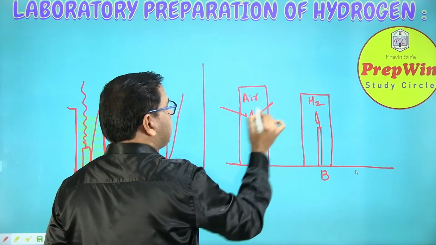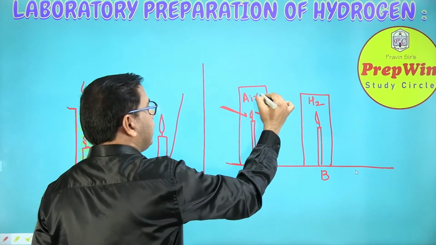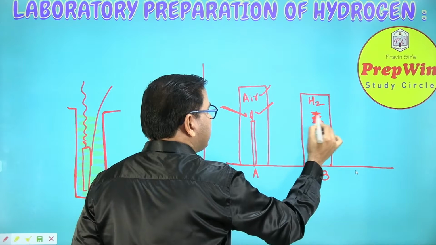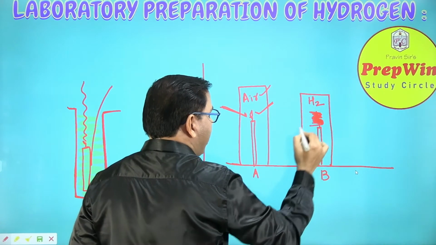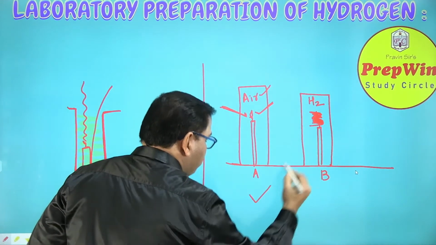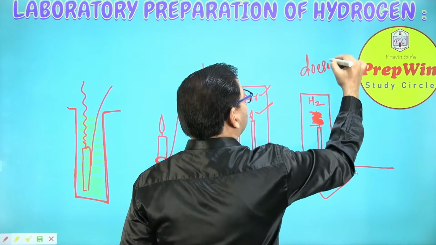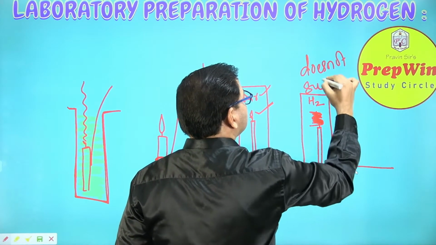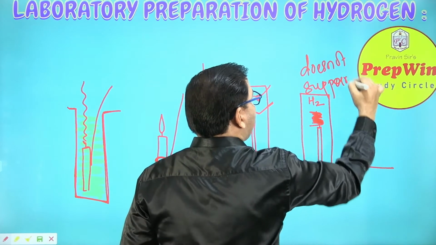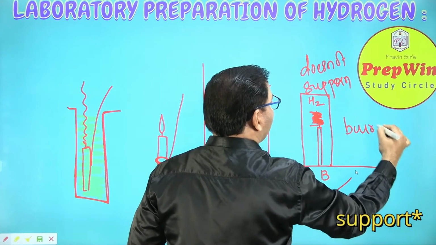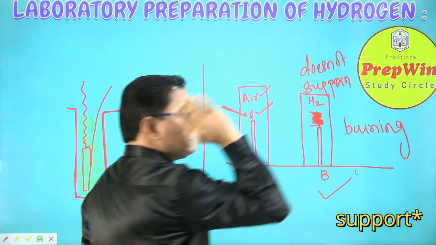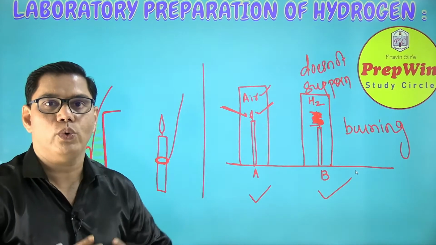You will see that this flame continues to burn in air, but in the jar which has hydrogen gas, the flame has extinguished. This proves that hydrogen does not support burning, does not support combustion, or in simple words burning. So this is my proof. I hope you are convinced.